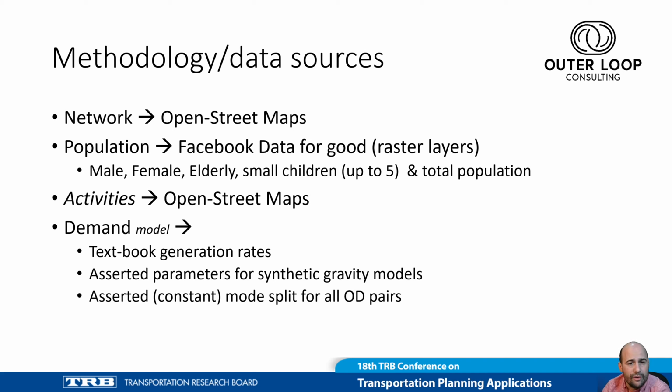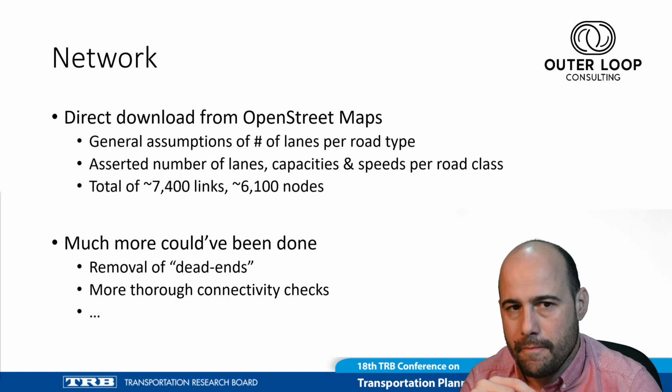With no household travel survey, land use information, activity, or business information, the only proxy available for activities I could find was the OpenStreetMaps polygon layers, which include some information on roof covers of buildings and their use. With regards to the demand model, though, that's where I would probably lose the respect of many of you, given the number of rough assumptions I had to make. So I'll skip that part in the interest of time.